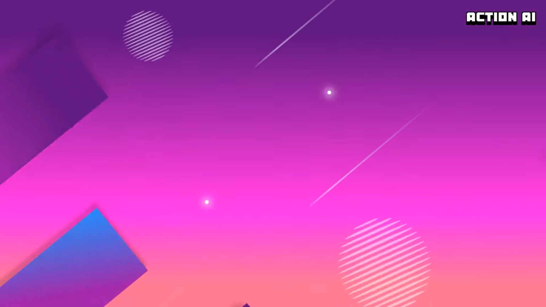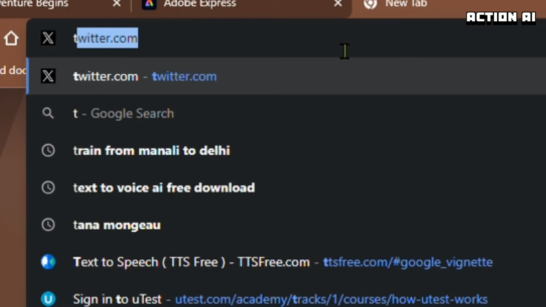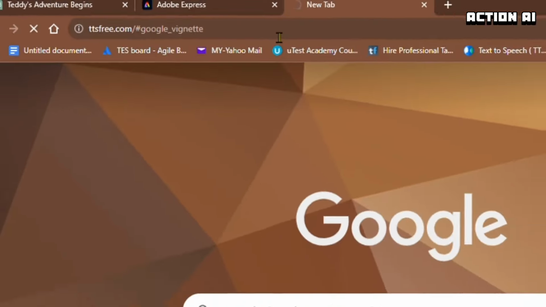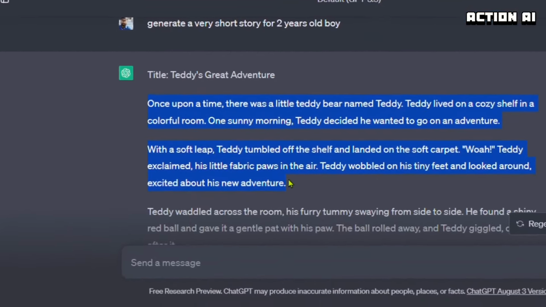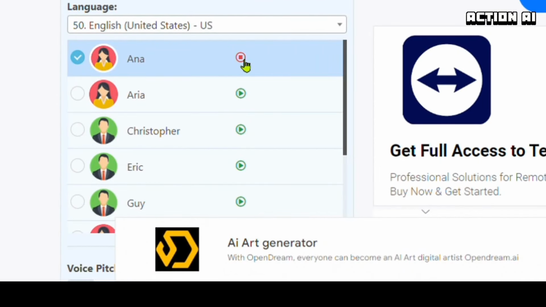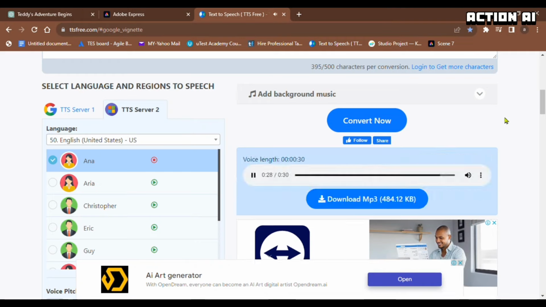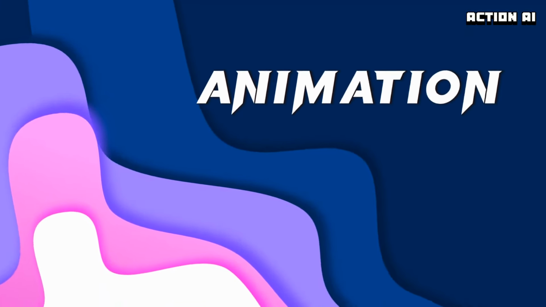In second step, we will generate AI voice audio for that story. For this I am using this website ttsfree.com. In the input box, just copy and paste the story and then select one voice you want to create. After selecting, just click on convert now and wait for few seconds. A download box will appear in a few seconds. Download that file.